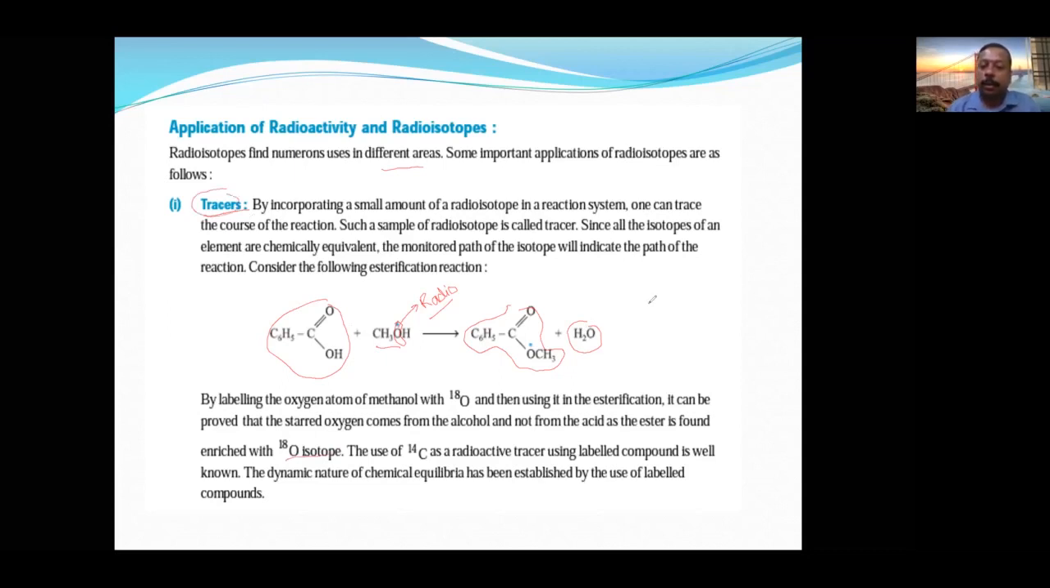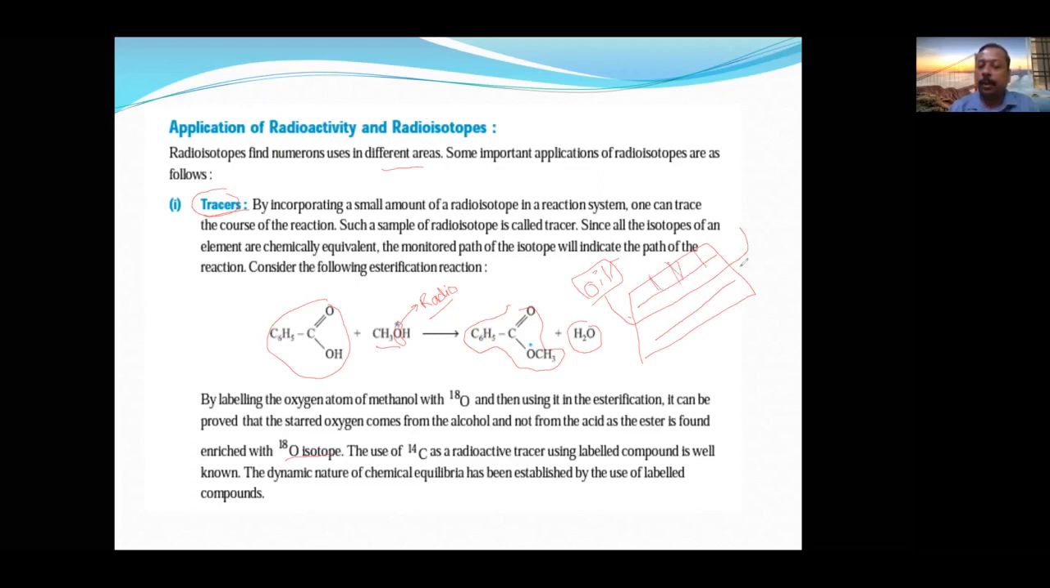It is also used to find leaks in underground pipelines. Suppose there is an oil refinery producing oil somewhere, and consumers are in towns somewhere else. There will be underground pipelines. In that oil, some radioactive isotope will be sent. So wherever the path of the oil goes, that path will be indicated by the radioactive radiations.